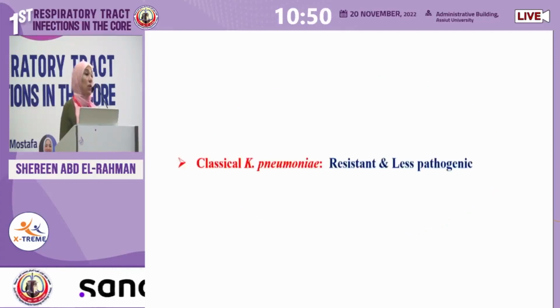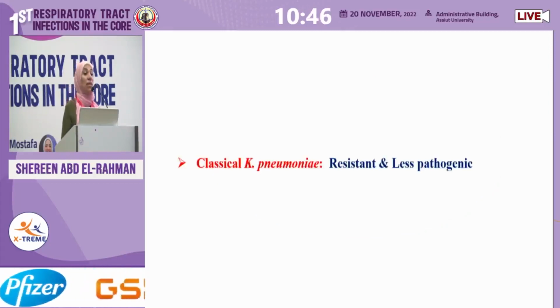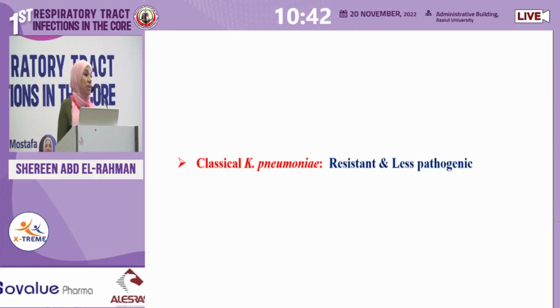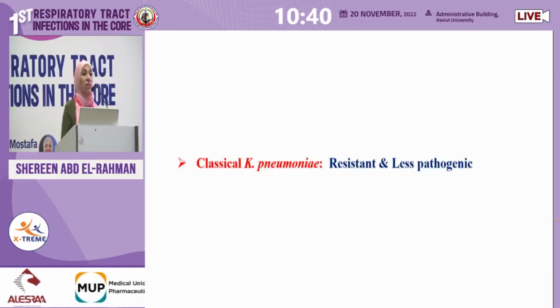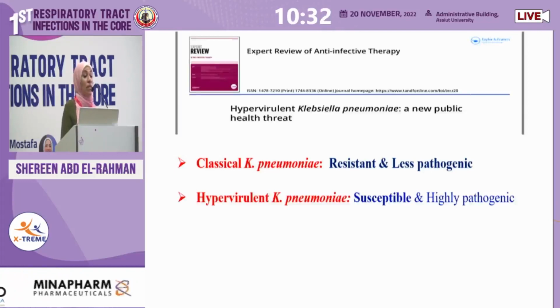So what we were talking about in the past years was known as the classical Klebsiella pneumoniae. This is the hospital-acquired Klebsiella. It is of low pathogenicity. It causes only mild pneumonia, but it is resistant to antimicrobial drugs. The new strain that appeared in the late 80s is called hypervirulent Klebsiella pneumoniae. It is of high pathogenicity, but susceptible, like any of the community-acquired organisms.